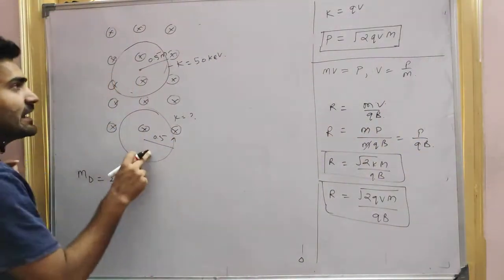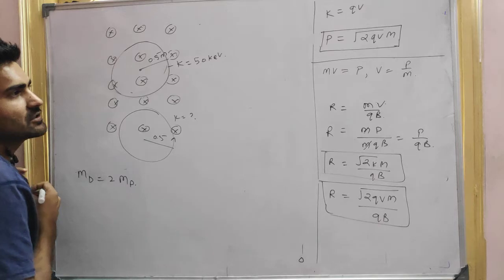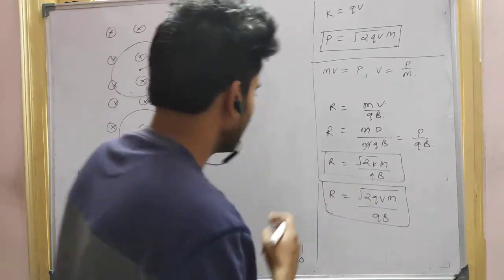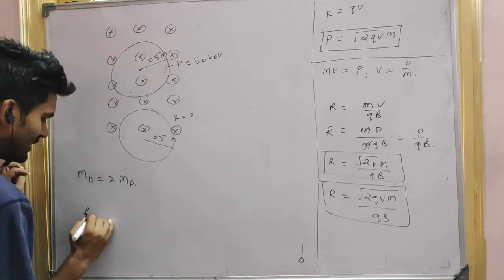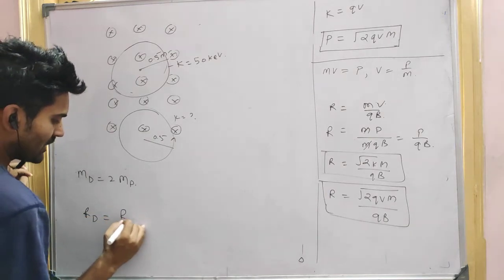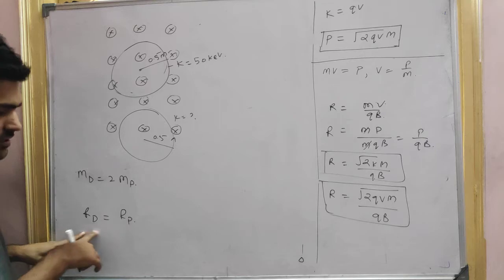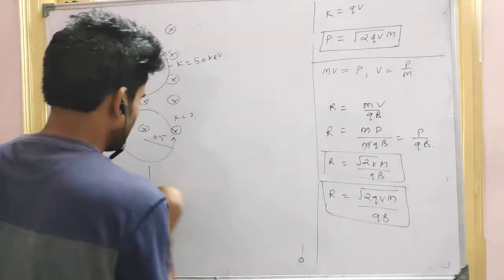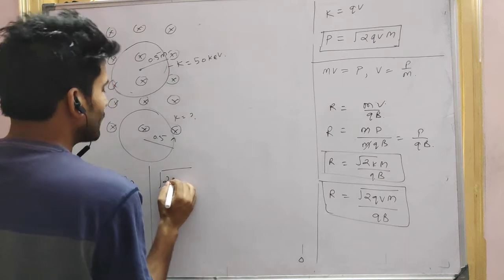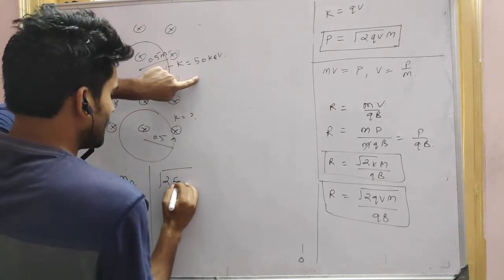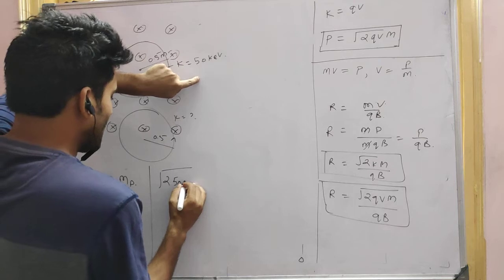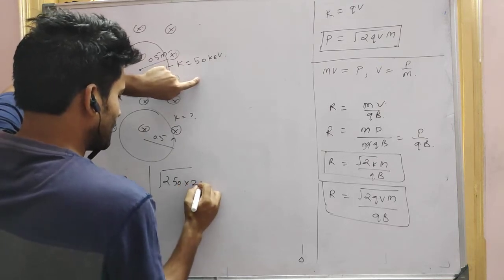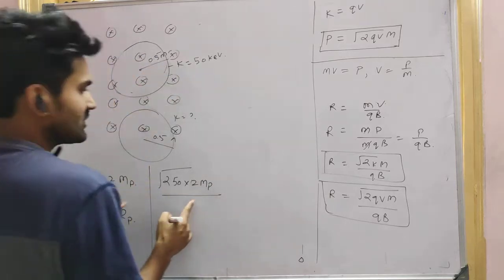See here, the radius is constant for both. So which formula can we apply here? I think this formula, for the kinetic energy. Let's say R_D is equal to R_P, meaning the radius of the deuteron and the radius of the proton are the same. So R_D is 2K, where the kinetic energy is 50, and the mass of the deuteron is 2 mp, divided by the charge.